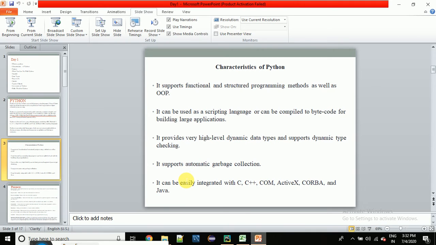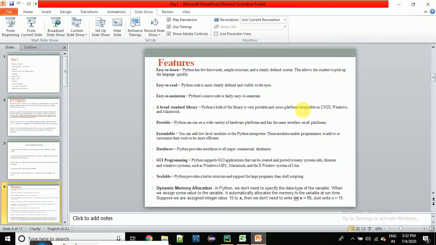Python has the inbuilt garbage collection feature. It can be easily integrated with C, C++, COM, and other languages. This is another characteristic of Python. Python has some very interesting features. Python is very easy to learn, since Python syntax is very similar to English words, so it's easy to learn, easy to read, easy to maintain. A broad standard library, I'll talk about later why this is very important and why we are counting this point in its features. Portable, extensible, it has database features, GUI programming, you can do anything with Python.